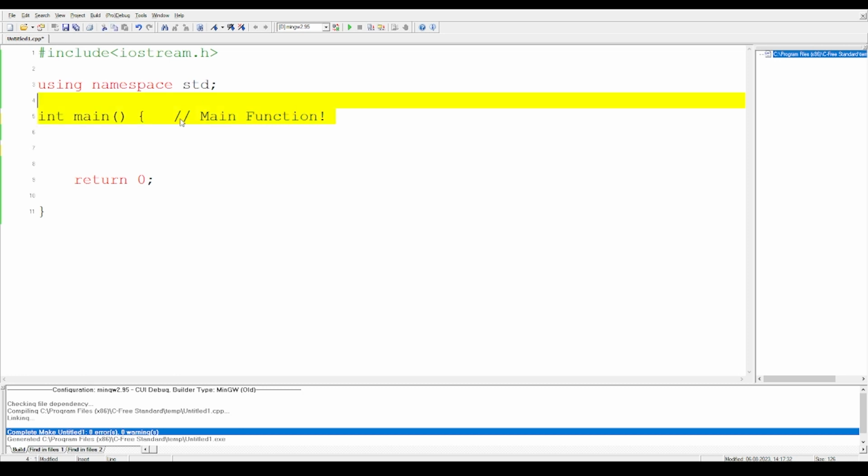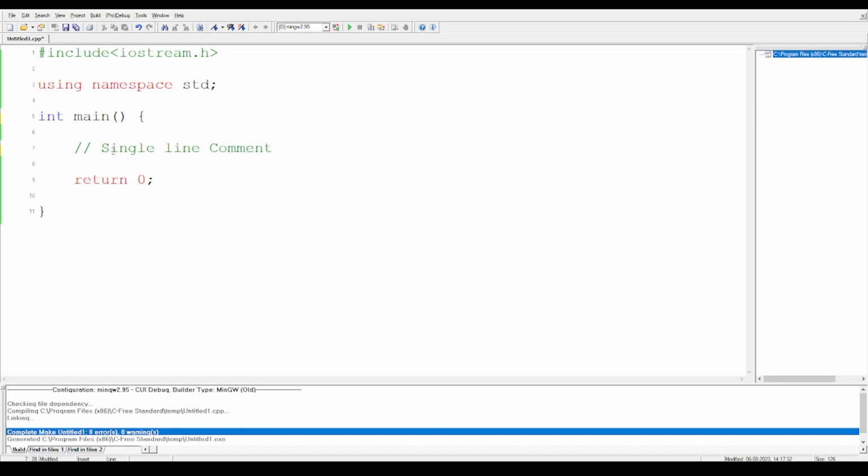This kind of comment, where we are using these two slashes, is called a single line comment. What does that mean? For example, I cannot continue this in the next line. That means if I write here, that thing won't be a comment because only this line is the comment. So you cannot come down to the next line. So it's a single line comment. You cannot use multiple lines.